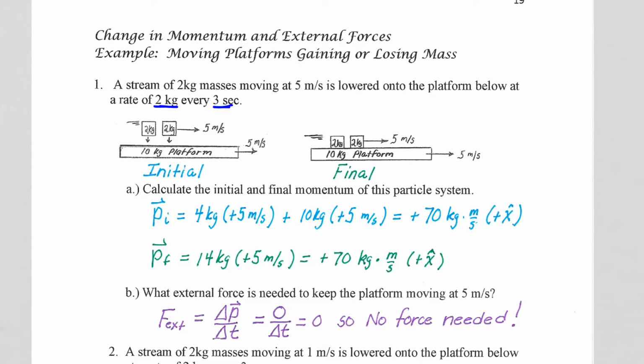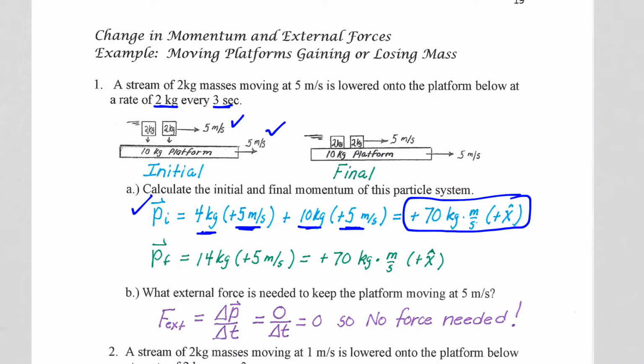And if the 2 kilogram masses are initially moving at 5 meters per second and the platform is moving at 5 meters per second, we get an initial momentum of the 4 kilograms, 2 kilograms times 2, times 5 meters per second forward, plus the platform, 10 kilograms at 5 meters per second forward, for a total of plus 70 kilograms meters per second in the x direction.